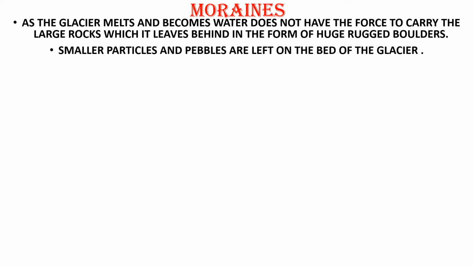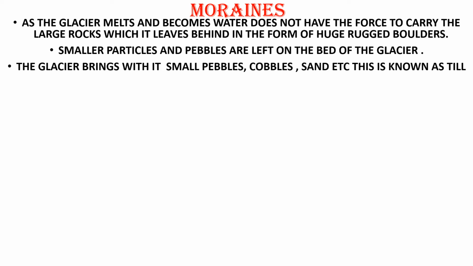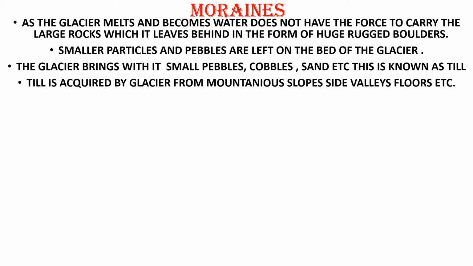So smaller particles and pebbles are left on the bed of the glacier, and the glacier brings with it small pebbles, cobbles and sand, etc. And this collection of pebbles, cobbles and sand is called till. What is it called, Nana? It is called till. Till is acquired by the glacier from mountainous slopes, side valleys and floors.